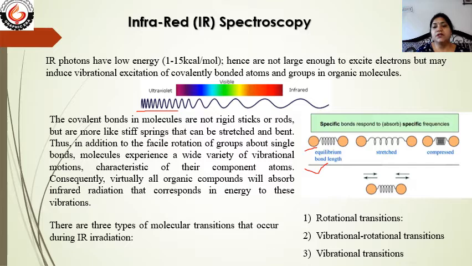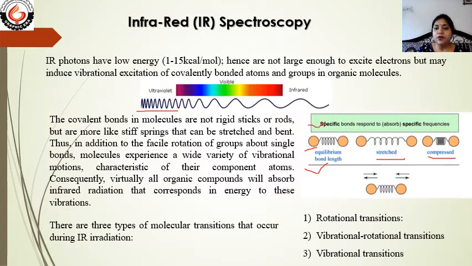A bond is not very rigid. It has a spring-like nature, and it is slightly stretched or shrunk due to absorbing some IR radiation. The first one is the equilibrium bond length, the second is the stretched form, and the third one is the compressed form. So when any molecule absorbs IR radiation, what happens? The bond may vibrate, and during the vibration the bond will be stretched and compressed.